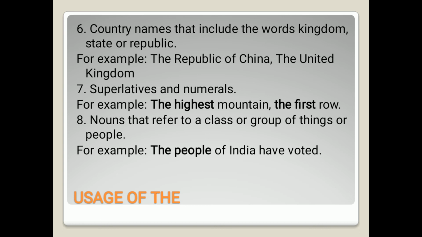Nextly, if we want to talk about any name of a country that includes the words kingdom, state, or republic, like the United Kingdom, the United States of America, the Republic of China, whenever we are using the name of these countries, then we use the article the in front of them: the United States of America, the United Kingdom, the Republic of China.